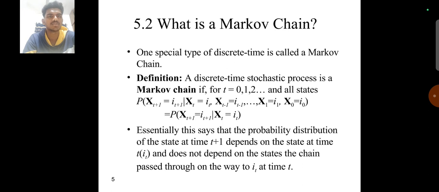Definition: A discrete time stochastic process is a Markov chain if for t equals 0, 1, 2, and so on, and all states, P(X_{t+1} = i_{t+1} | X_t = i_t, X_{t-1} = i_{t-1}, ..., X_0 = i_0) = P(X_{t+1} = i_{t+1} | X_t = i_t). Essentially, this says that the probability distribution of the state at time t+1 depends on the state at time t, and does not depend on the states the chain passed through on the way to state i at time t.